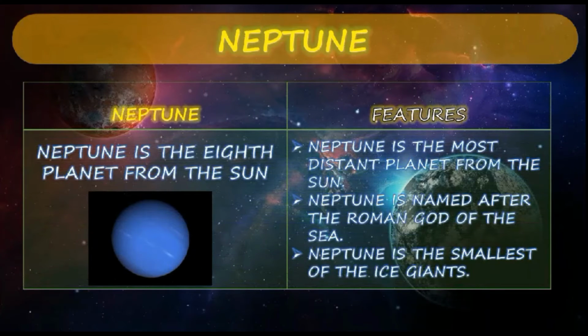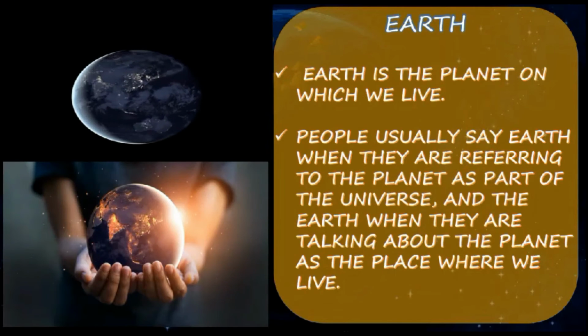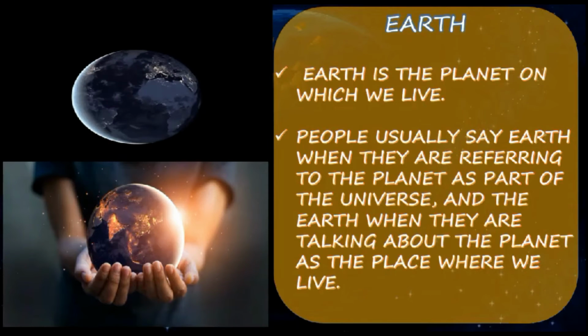Next, Neptune. Neptune is the 8th planet from the Sun. Neptune is the most distant planet from the Sun. Yes, Neptune is named after the Roman god of the sea. Neptune is the smallest of the ice giants. That's all. We have completed our planets and their features.